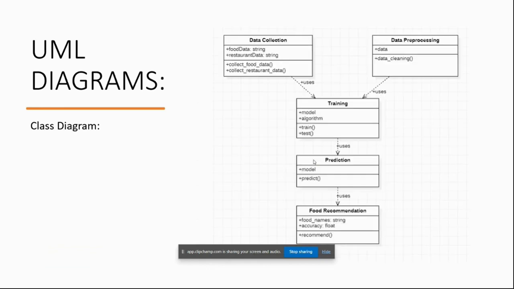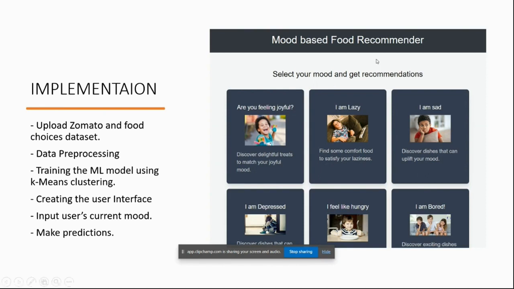Now coming to the class diagram, we have data collection and data pre-processing. We train the model using the dataset and the data which we have pre-processed earlier. When we train on the dataset, we make a prediction and food recommendation to the user. Now let us come to the crucial implementation part.